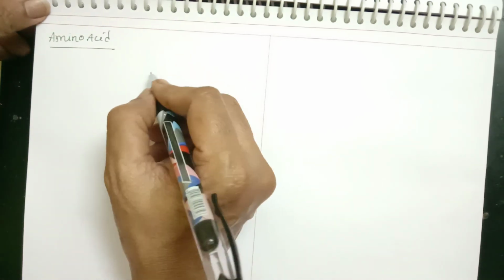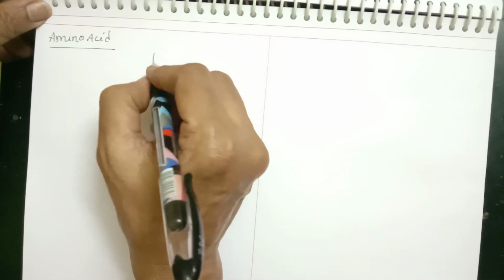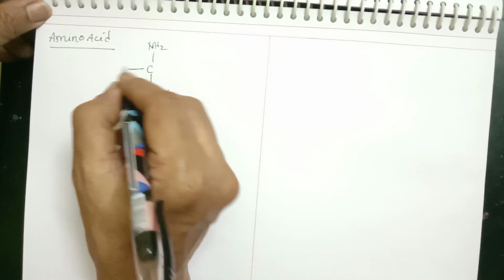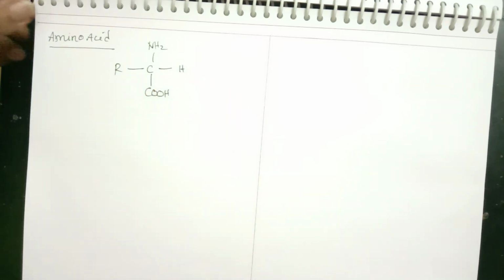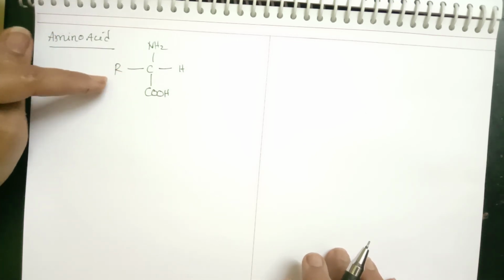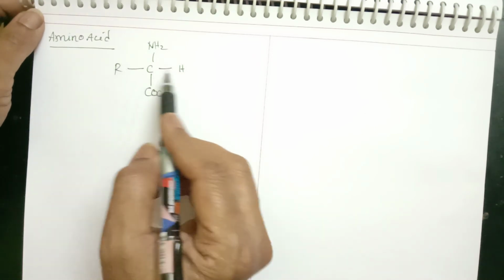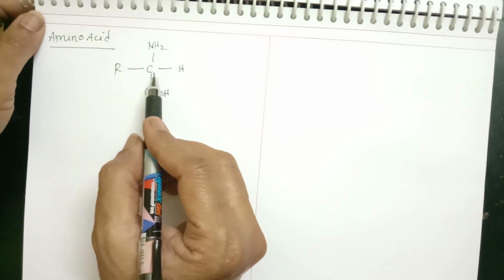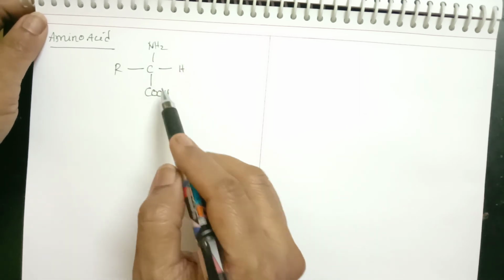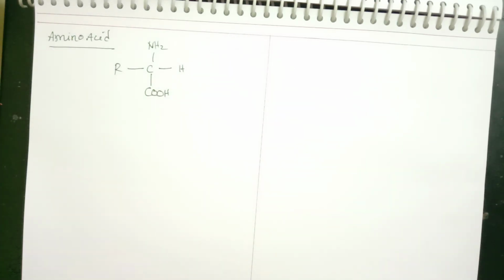An amino acid has one carboxylic group and one amino group, and there is a variable R group and hydrogen. This is the general structure of an amino acid, and the R can vary from one amino acid to the other. Peptide bond formation takes place between adjacent amino acids, between the carboxylic group of one amino acid and the amino group of the next amino acid.